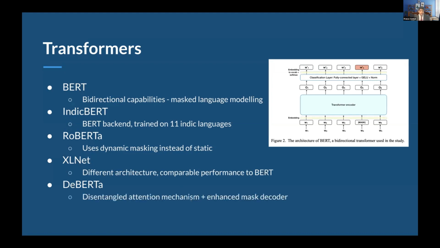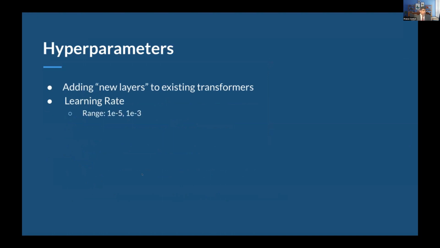DeBERTa as well has a disentangled attention mechanism and an enhanced mask decoder. Both of these were actually useful to our use case. With regards to our hyperparameters, we're basically just adding new layers to the existing transformers that are there. For our learning rate, we used 1 times 10 to the -5 to 1 times 10 to the -3 as our range. Specifically, we just wanted steady progress.